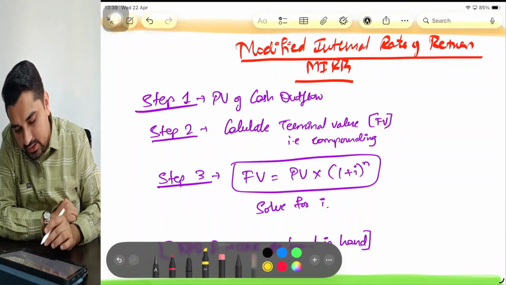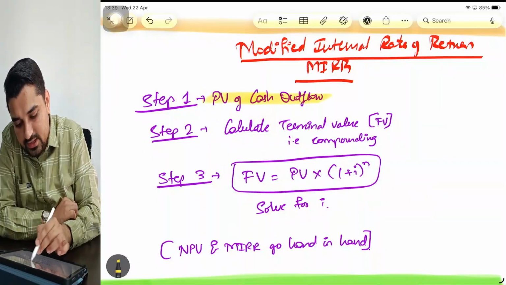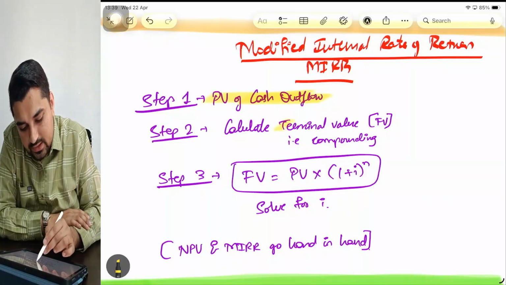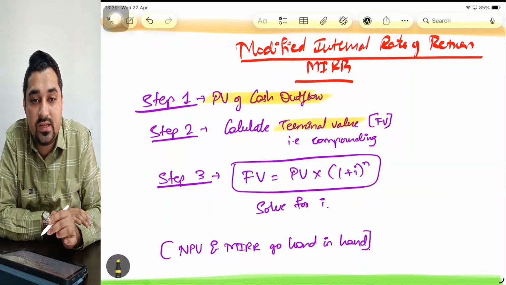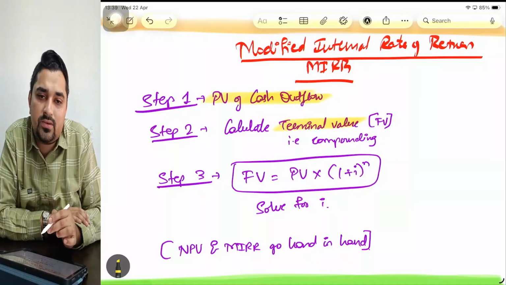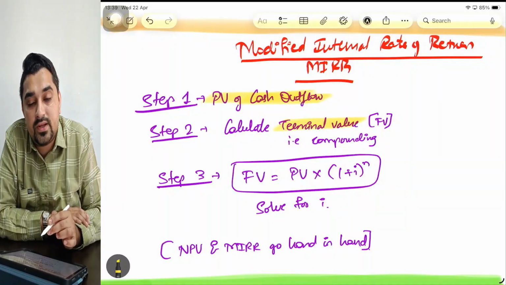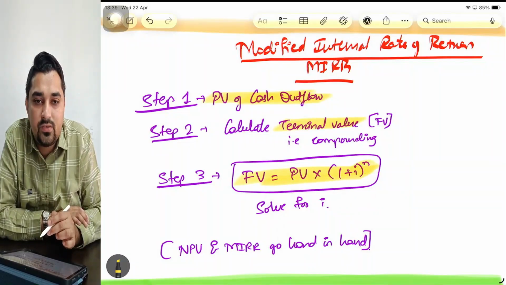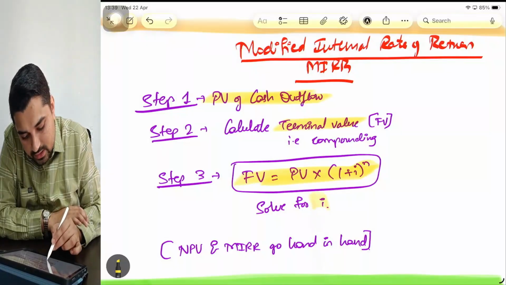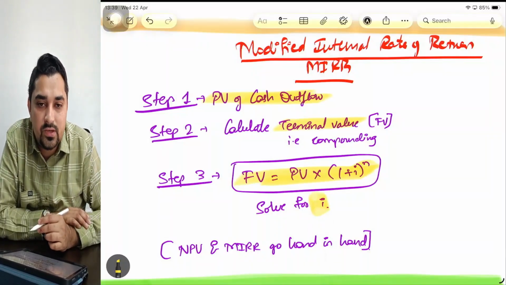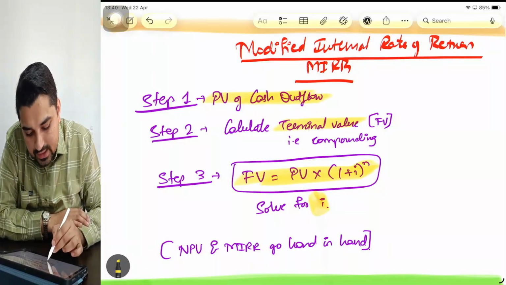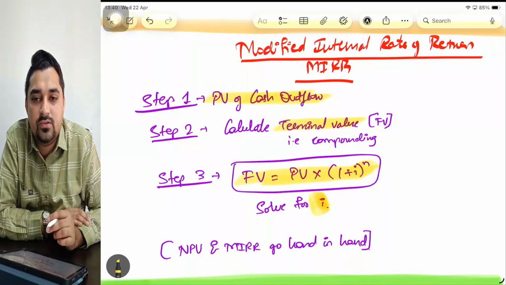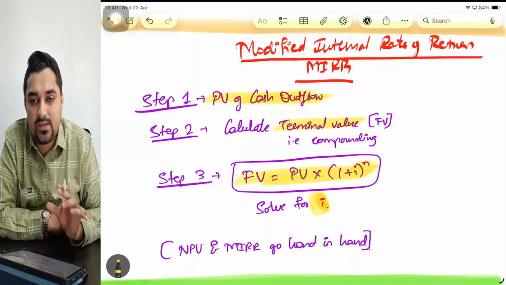Step one is you need to first ascertain the present value of cash outflow. Next, you need to calculate the terminal value. Terminal value is nothing but the future value. So how do you calculate future value? Future value is nothing but present value into (1 plus I) to the power n. Here you need to solve for I. Whatever I you get now, that is nothing but your MIRR, modified internal rate of return.